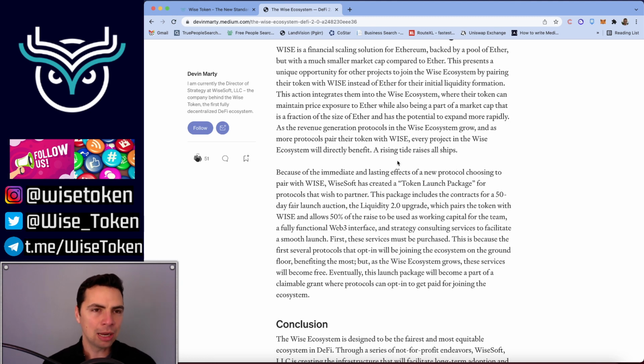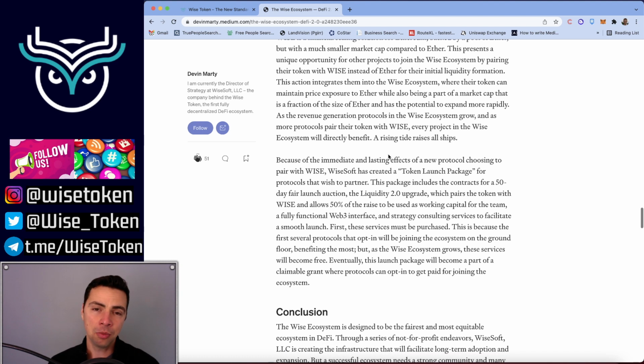A rising tide raises all ships. So anybody who does this liquidity pairing, especially the ones who like the first half a dozen that do it first, are going to benefit the most, because they're going to get in first, and then they get the benefits of not only everything Wisesoft is doing by creating all these protocols, but also the other projects that join help everybody in the Wise token ecosystem, directly affecting their market cap when you purchase Wise and pair that Wise with your liquidity in the way it's described.